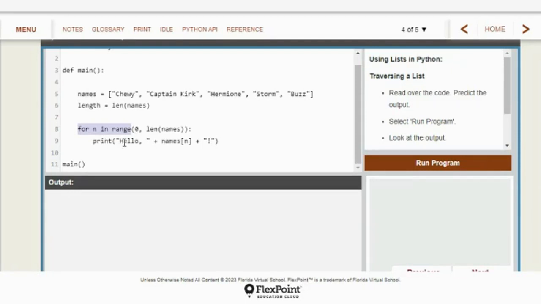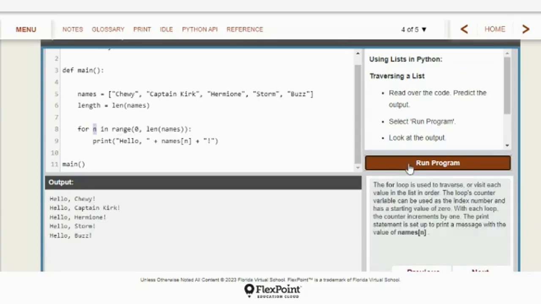And it says print hello, and then name, whatever the value of n is. N starts at 0. So first it'll print hello and the 0 value name, which should be Chewie. Then the loop will repeat. It'll change n to 1 this time, and it will say hello and print the first value name, which is Captain Kirk. And then it will repeat. It'll change it to 2, and it'll keep going till it gets to 5 and end that.